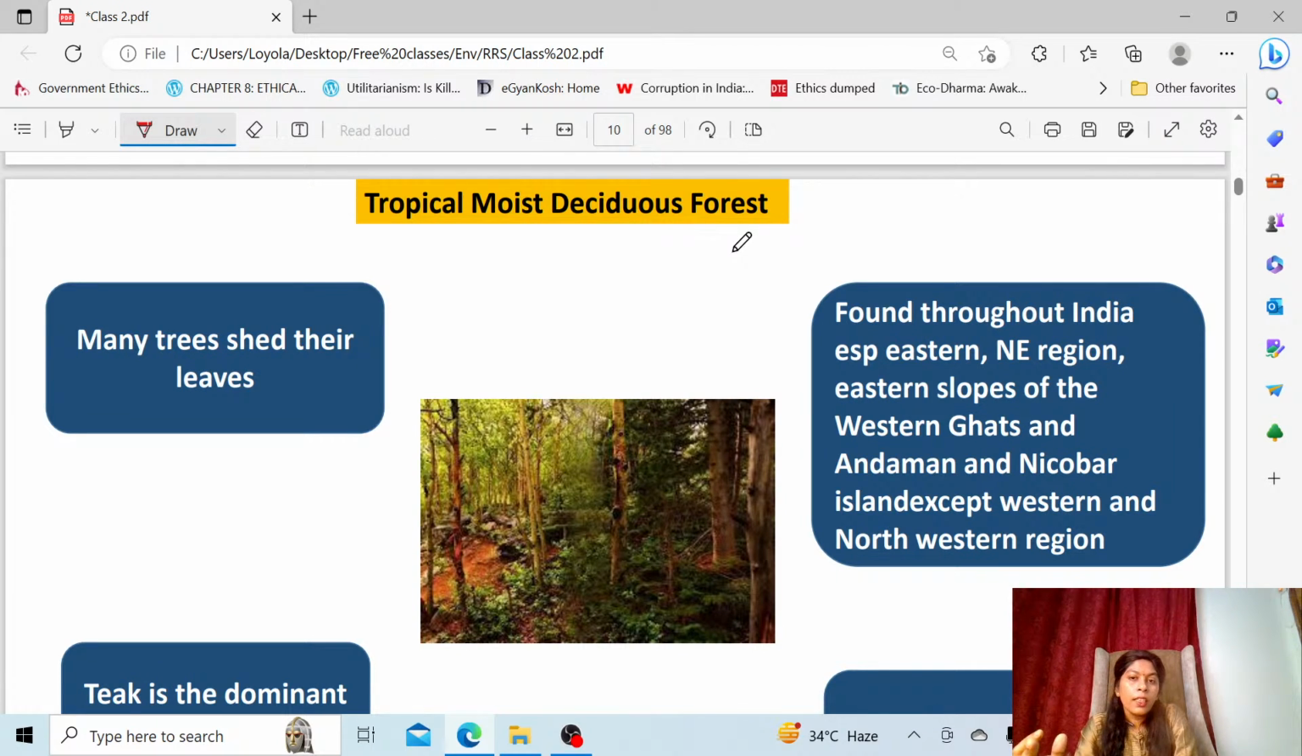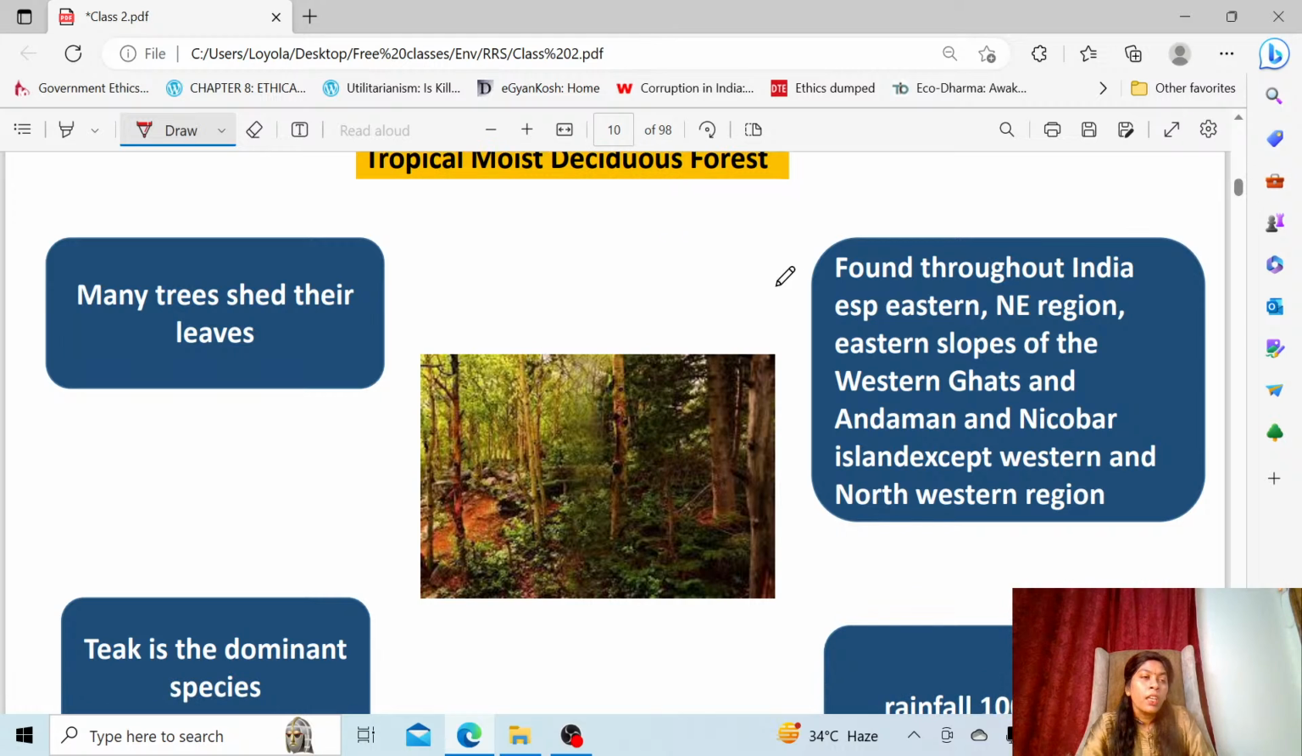Location of moist deciduous forest. And these forests are found throughout India. Okay, everywhere you can find these forests. Especially you take the eastern region, the northeastern region, then the eastern slopes of the Western Ghat. We already told the western slopes will always have the rainforest. Okay, but the eastern slopes will have these types of moist deciduous forest, and also Andaman and Nicobar. Andaman and Nicobar also has the evergreen forest, and it also has a moist deciduous forest. Except only you have to know, it is present throughout, but except in the western and the northwestern region, you will not find these forests.